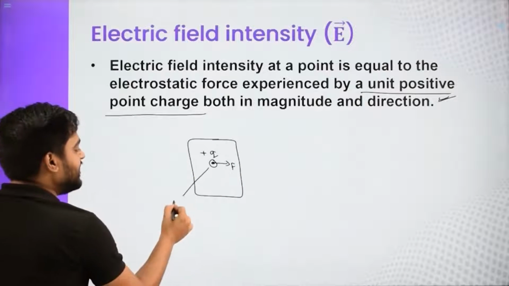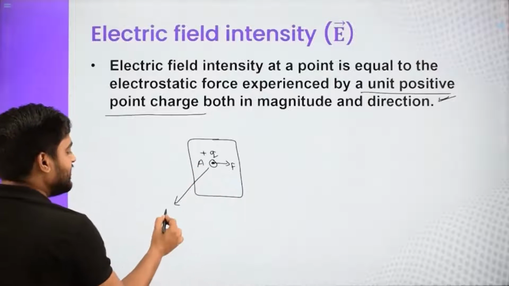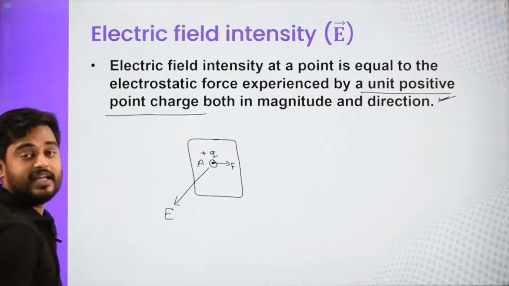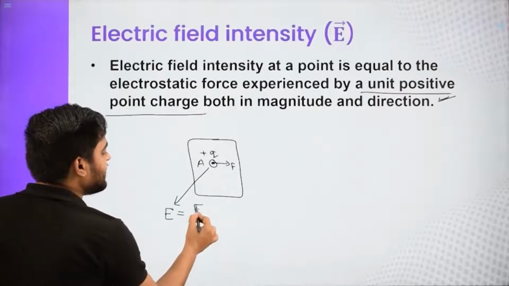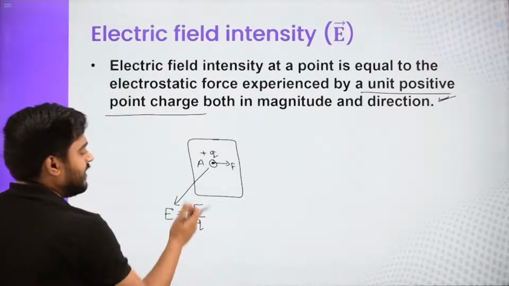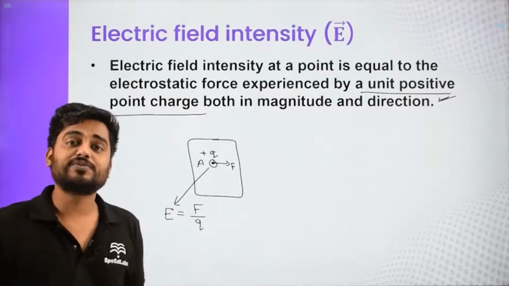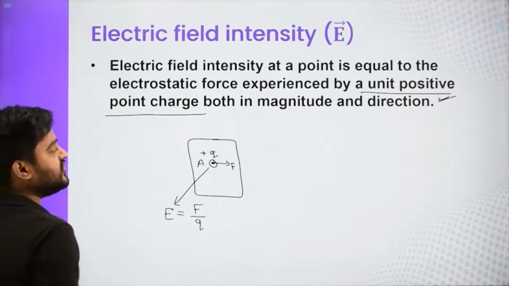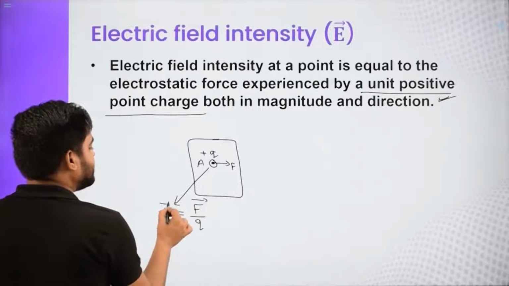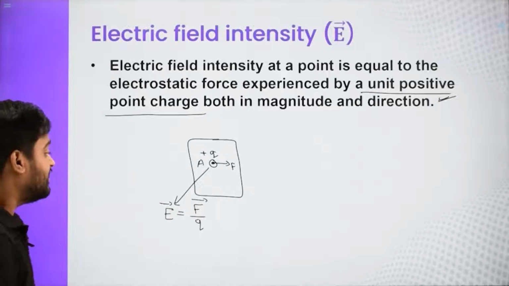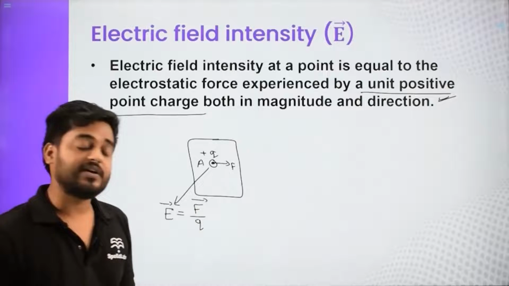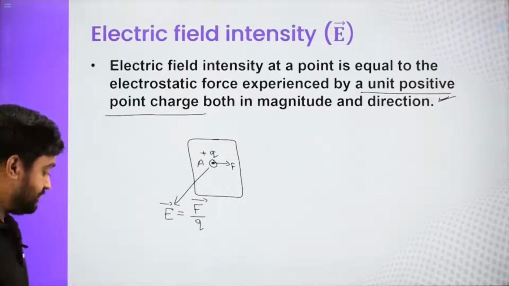Then at this particular point, let us say this point is A, then you will say electric field intensity at point A is nothing but force experienced per unit charge. So F force is experienced by Q charge. So we'll say F by Q is force per unit charge. And what about the direction? Direction of force and direction of electric field is same, given that this charge is positive. We cannot apply it for negative charge.